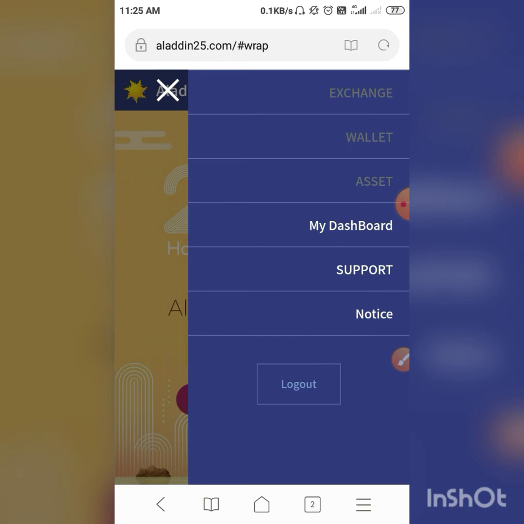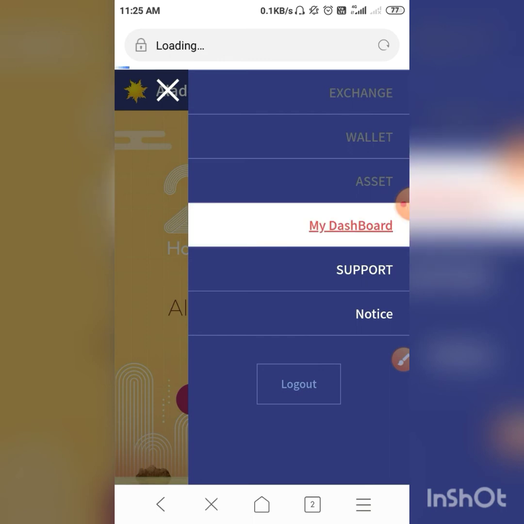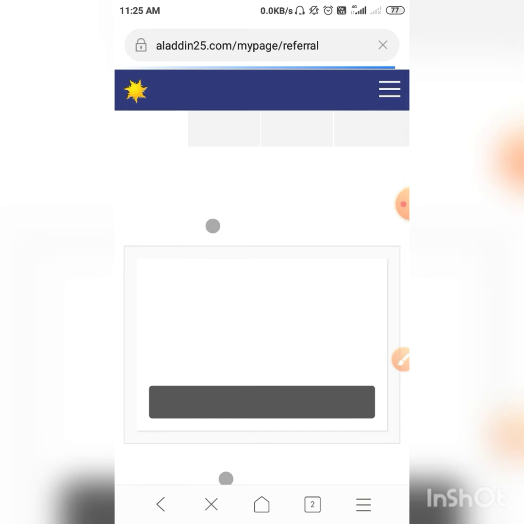Then guys, I click my dashboard. So guys, you can try it unlimited times. This is only for pre-registration users. So wait some time guys, the server is very slow.